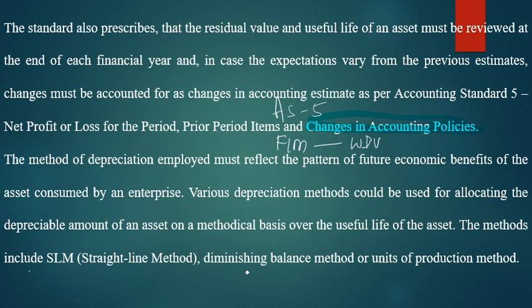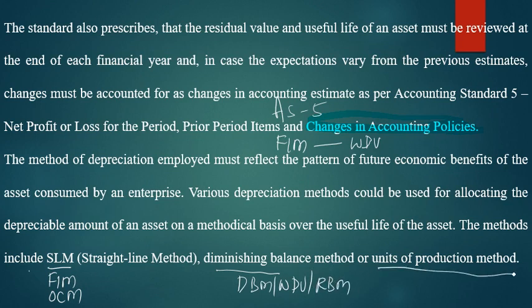Various methods of depreciation could be used, allocating the depreciable amount of an asset on a systematic basis over the useful life of the asset. The methods include SLM, that is the straight line method, or original cost method, or fixed installment method. So different names are there for the same method. And the diminishing value method, that is DBM or WDV, or the reducing balance method, or the unit of production method. That one is not there normally.